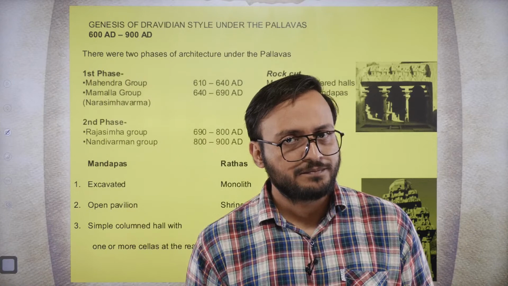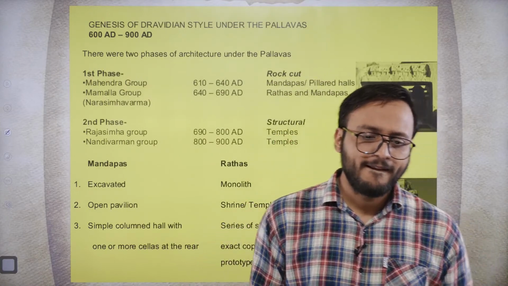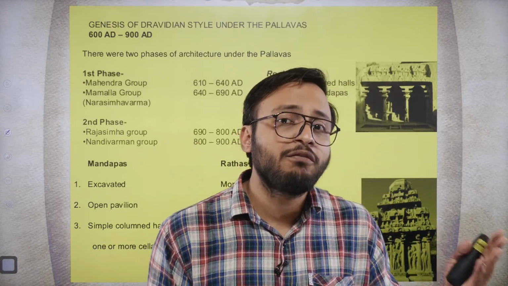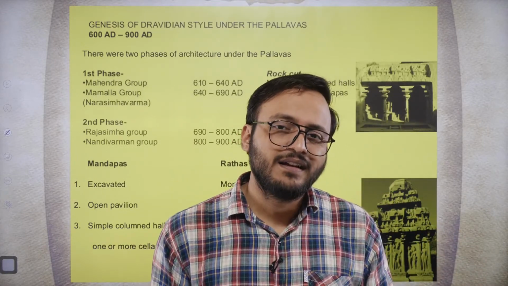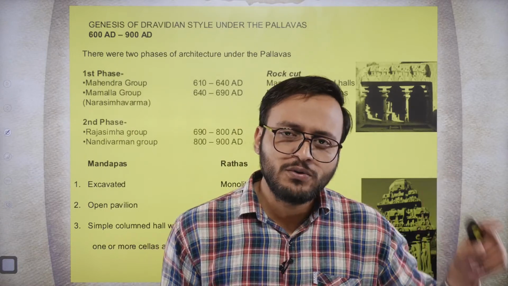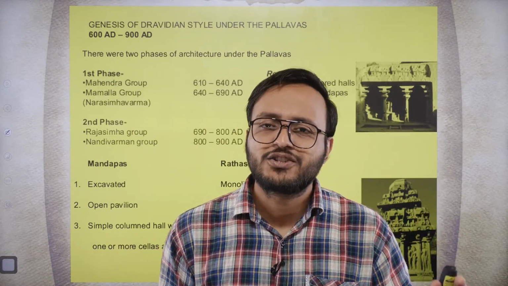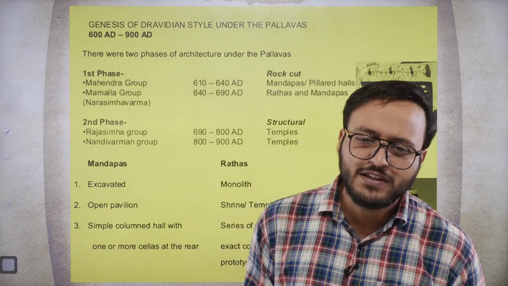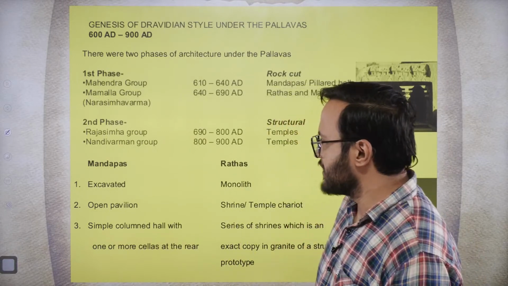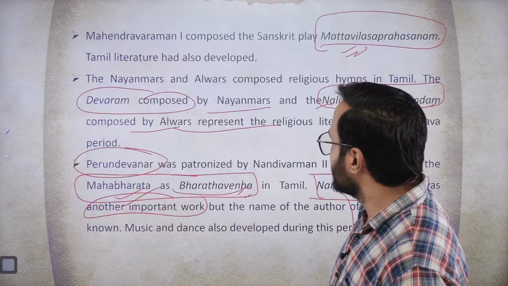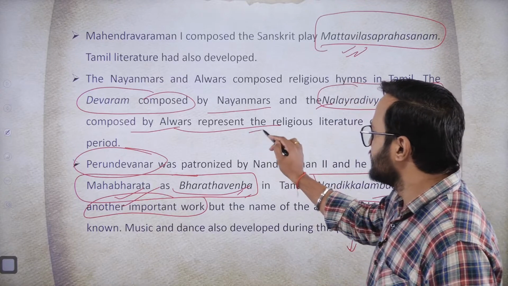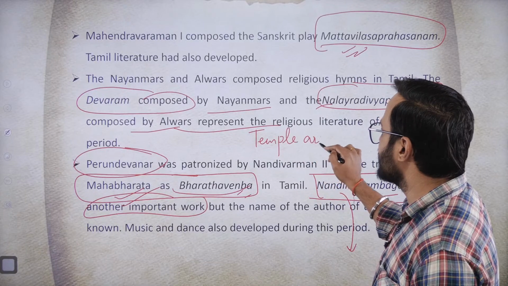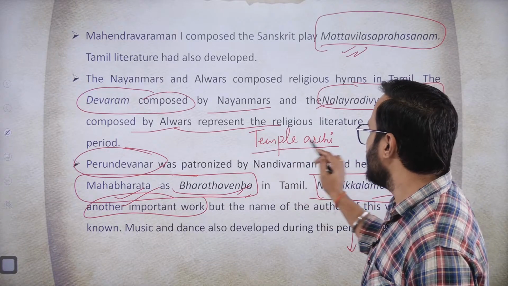As I told you, the Pallava dynasty is not famous only for its rulers, but more for the contribution of the rulers in the field of culture, literature, art, architecture, etc. When we talk about temple architecture, we are usually aware that there are three major types of temple architecture in India.